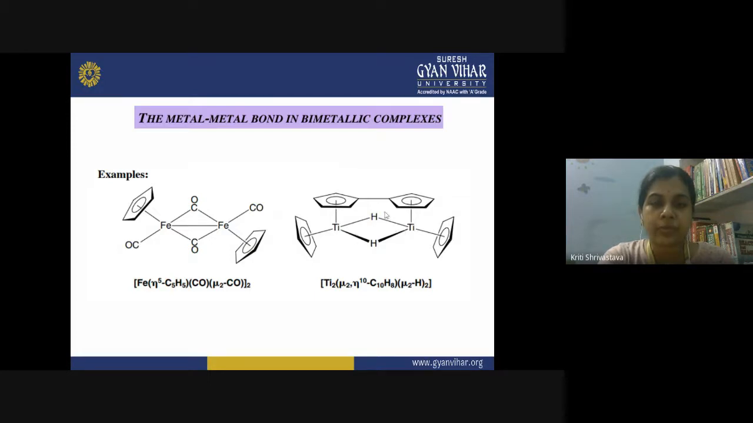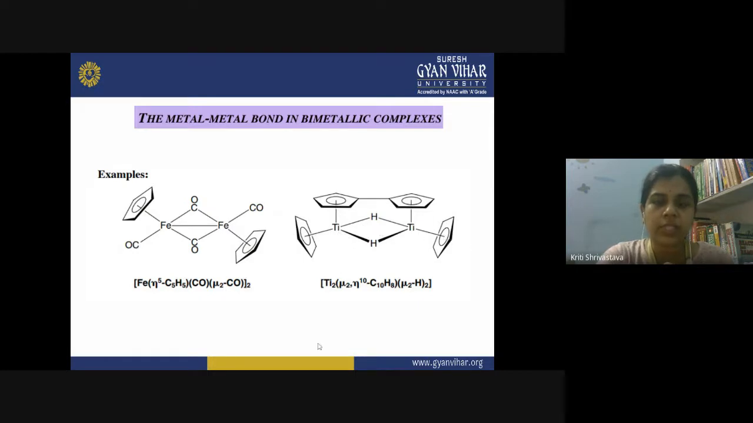In this example, you can see we have two titanium atoms, and here the naphthalene, C10H8, behaving like a decahaptoligand. So 10 electron contributions are coming. This is also a bridging ligand, apart from the hydrides present here. And apart from all these, we have two cyclopentadienyl attached to each of the titanium.